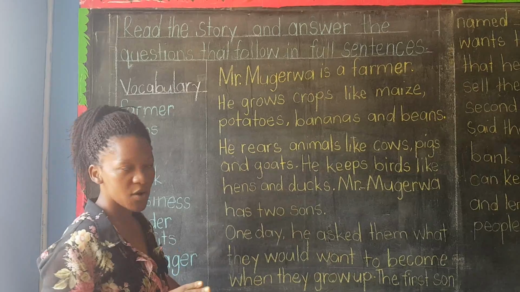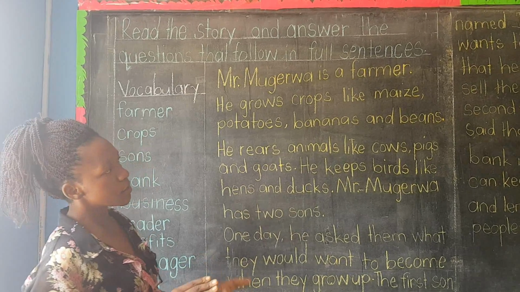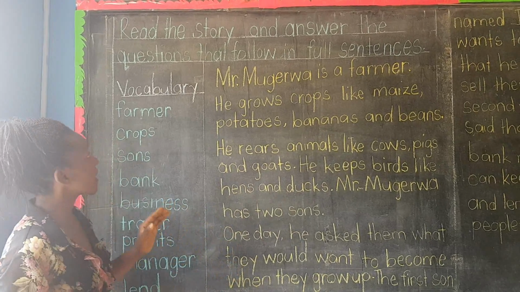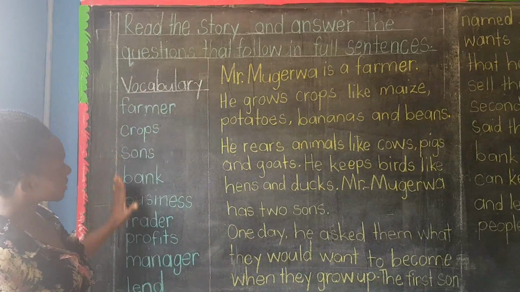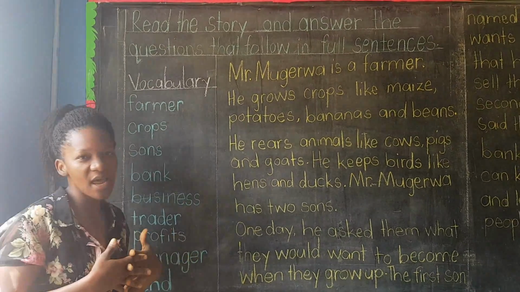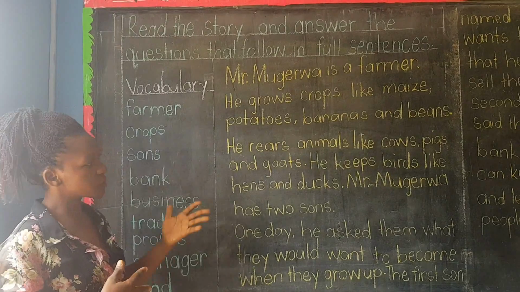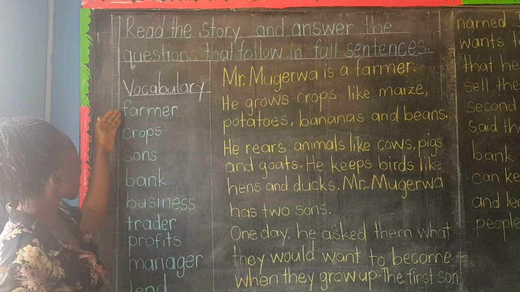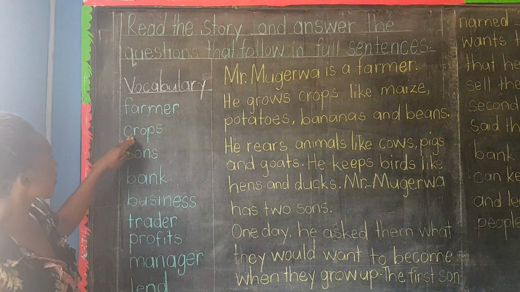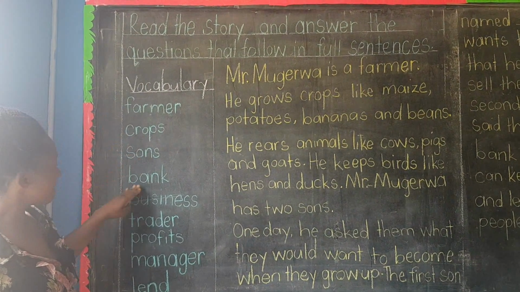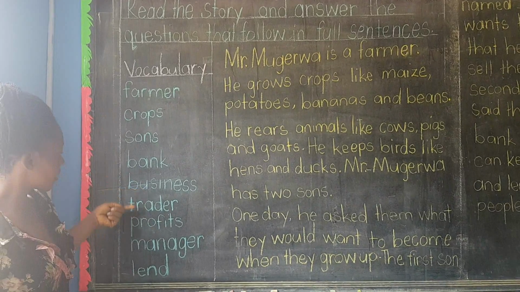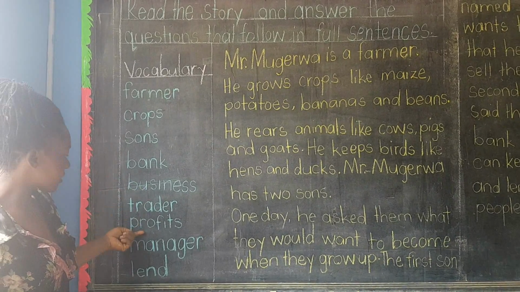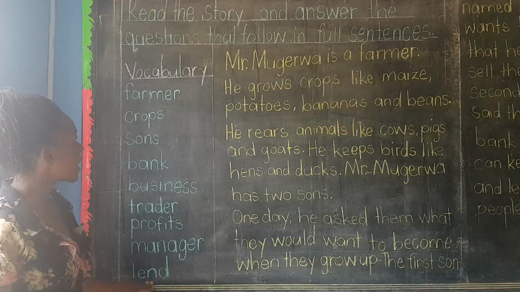Now, in a story, there are what we call new words or the vocabulary. There are those words in the story that we have to learn first, their meaning, so that we can read our story and understand it well. So here we have words like farmer, crops, sons, bank, business, trader, profits, manager, and the word lend.